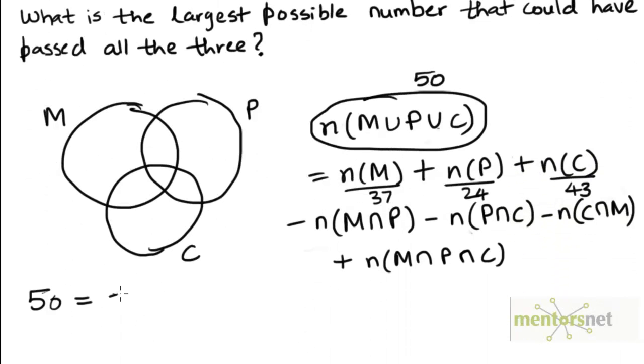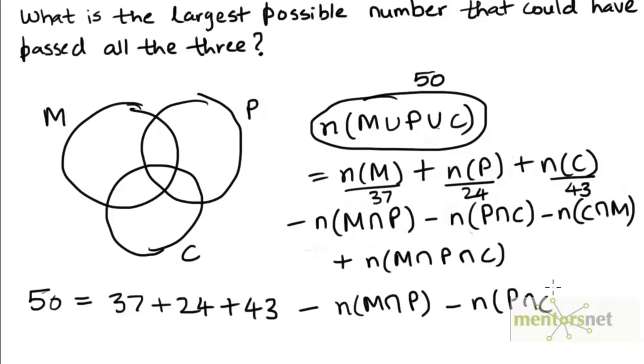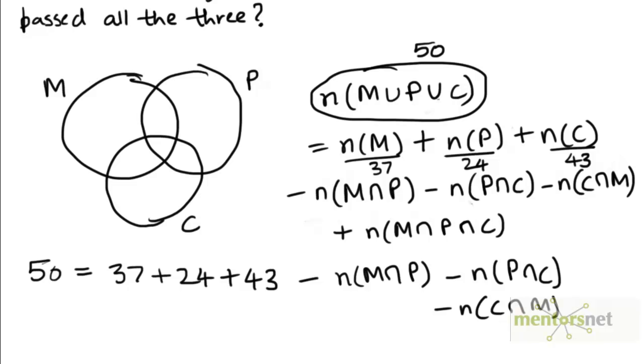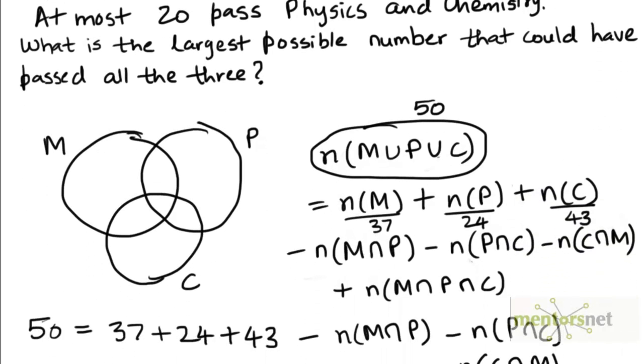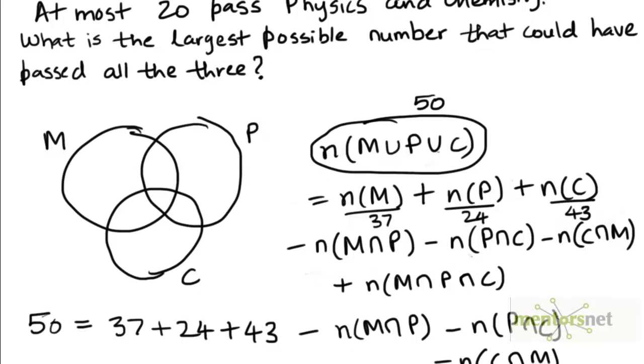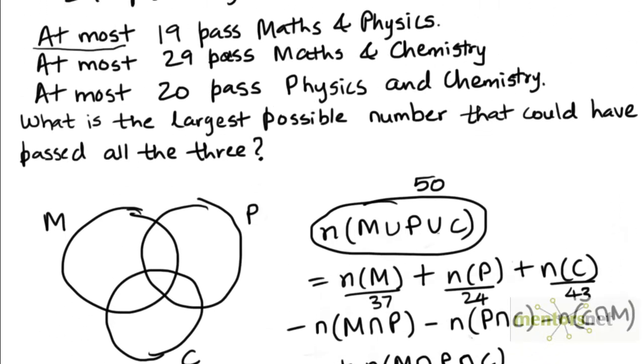So 50 is equal to N of M, which is 37, plus 24, plus 43. So this becomes 37 plus 24 plus 43 minus N of M intersection P minus N of P intersection C minus N of C intersection M. Now you might ask why I'm not filling in the values for these 3, and that's because we are not given the exact values. We are given that at most 19 pass M and P. This means the number of elements in M intersection P is upper bounded by 19.